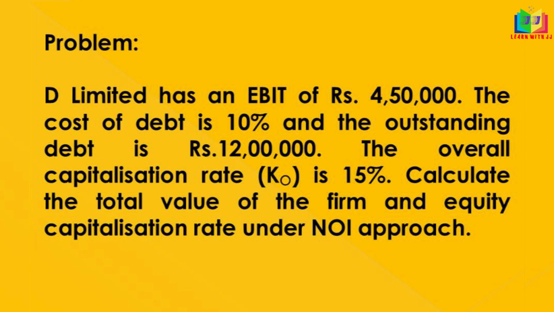D Limited has an EBIT of rupees 4,50,000. The cost of debt is 10% and the outstanding debt is rupees 12 lakh. The overall capitalization rate is 15%. Calculate the total value of the firm and equity capitalization rate under NOI approach.